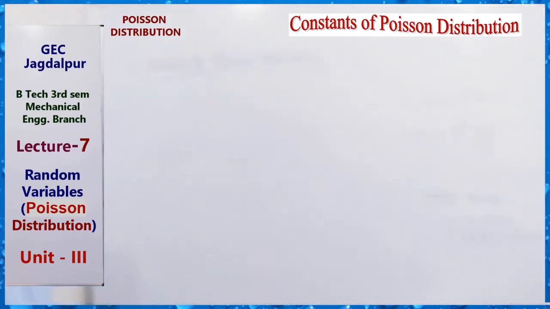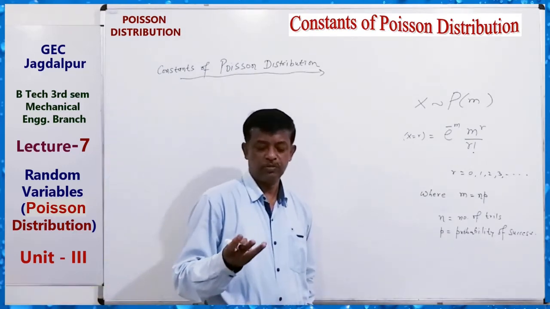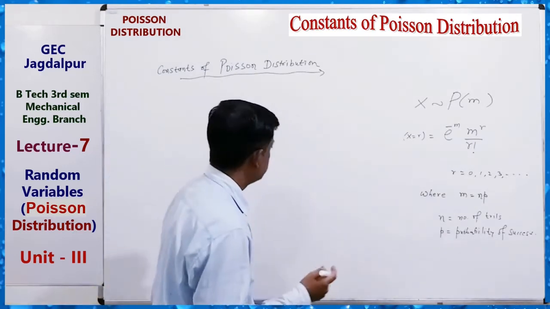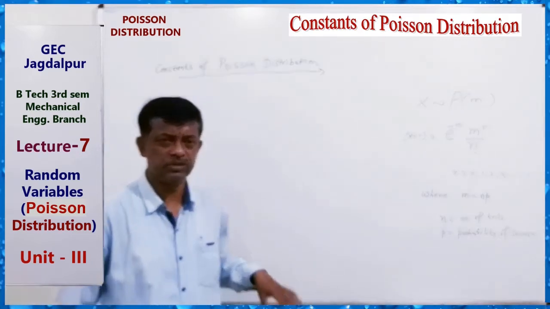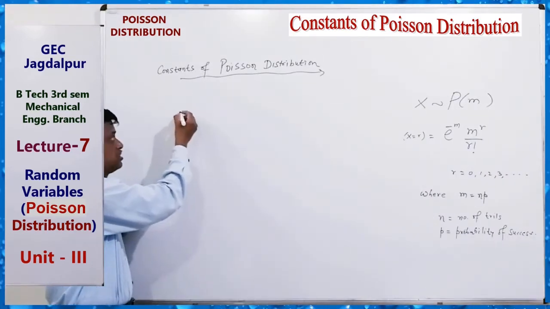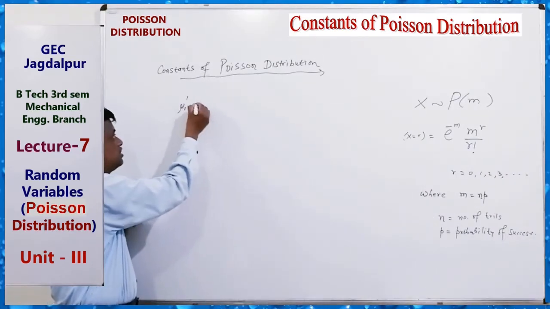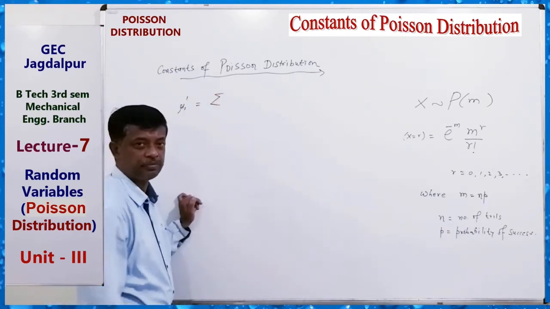Constants of the Poisson distribution. Constants mean what? Mu1, mu2, mu3, just like this. So here, just 2, 3 values we have to derive. First of all, mu1 dash. How can we find mu1 dash? We know